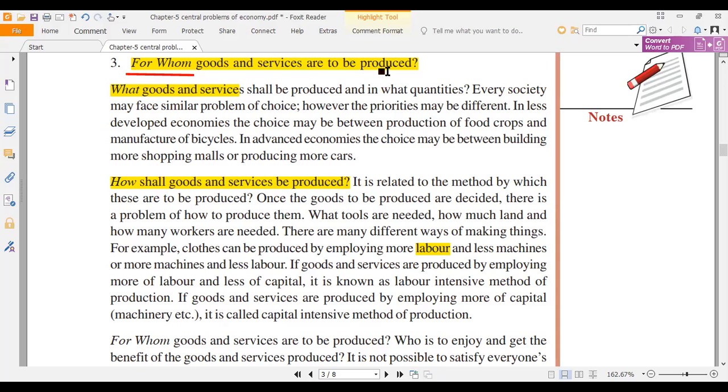So the choice of how you will produce these goods and services, or even sowing for that matter. In foreign countries like America, there are huge machines which will sow the seeds continuously. You must have seen some of them on Facebook or YouTube. I will show you those videos if possible, maybe in the next class. There are machines which will increase the pace, but they are very costly. Labor is cheap.